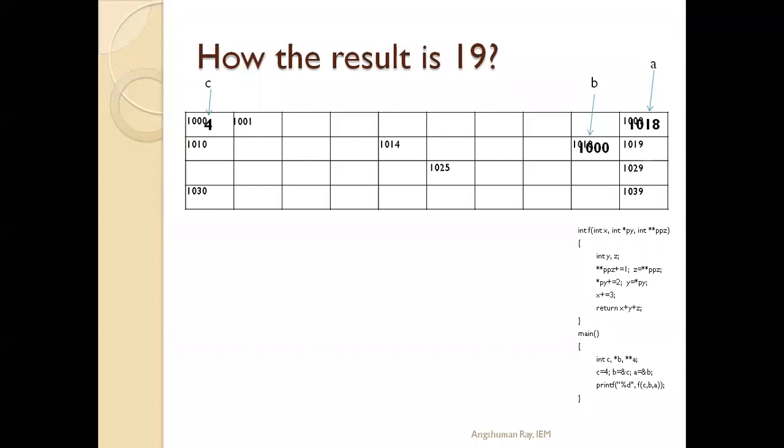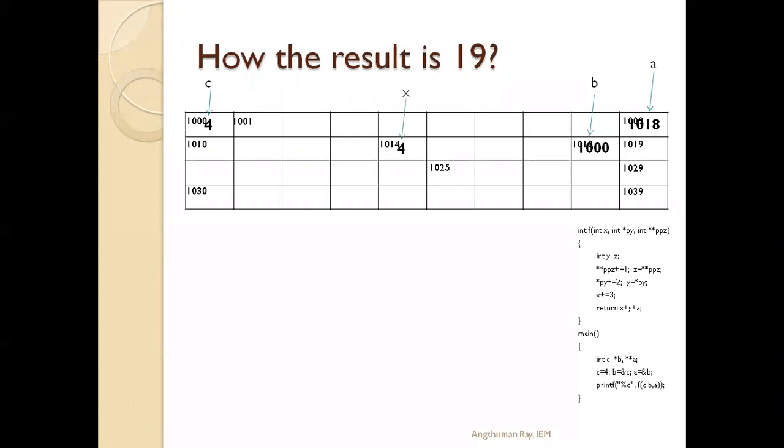Now we are calling the function f. When we call the function f, the parameters we have passed are c, b, a, and these are received by the function f as int x, int star py, int double star ppz. So c will give its value to x, b will pass its value to py, and a will pass its value to ppz.